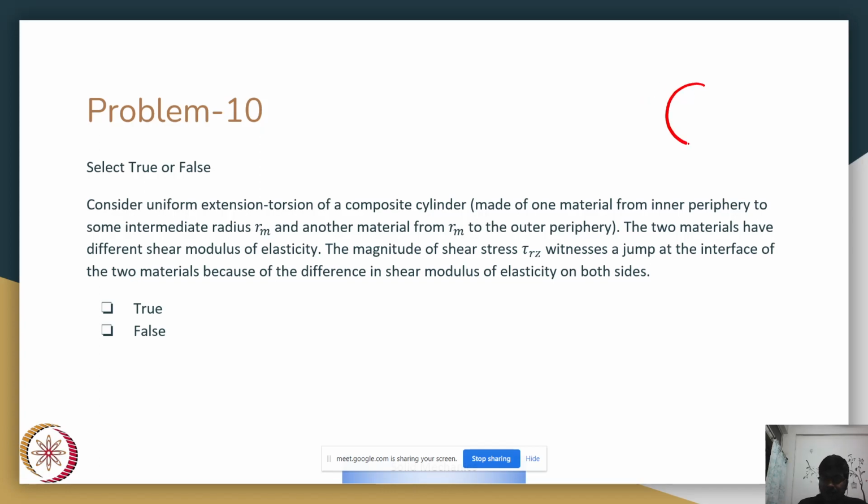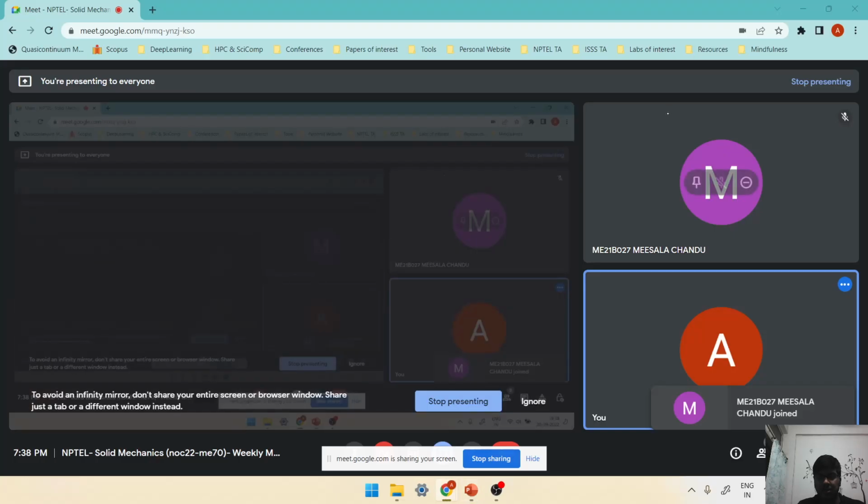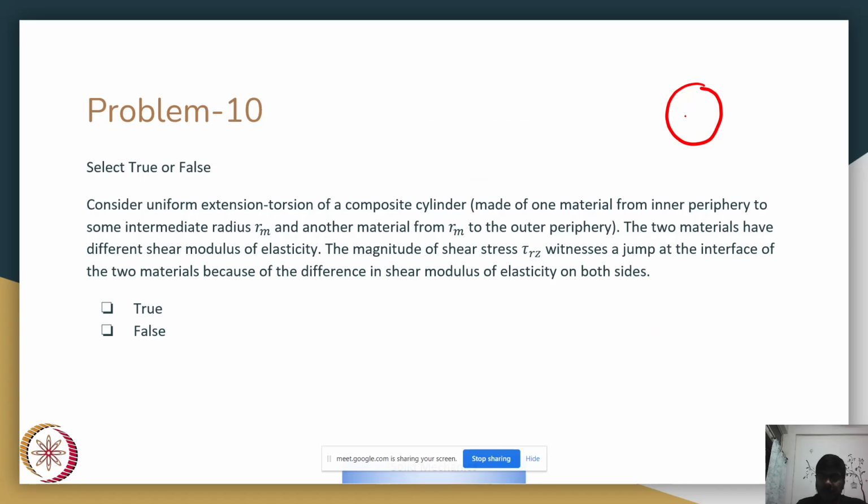So if I have to draw this particular cylinder, I can draw it like something like this. So this is Rm and this is R outer. This is material 1 and this is material 2. And if I have to draw that along the axial, it would look something like this.